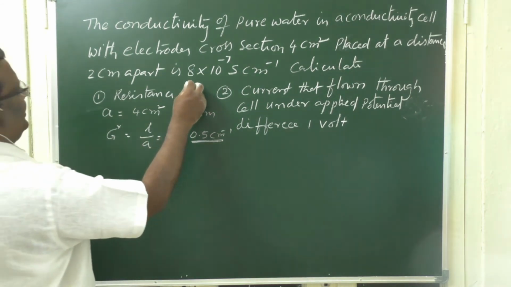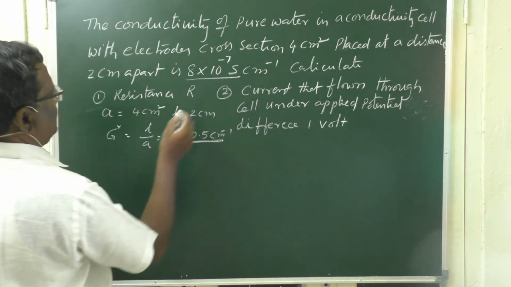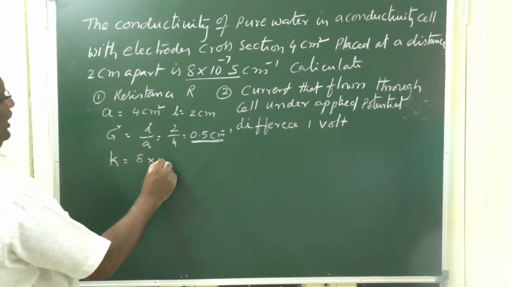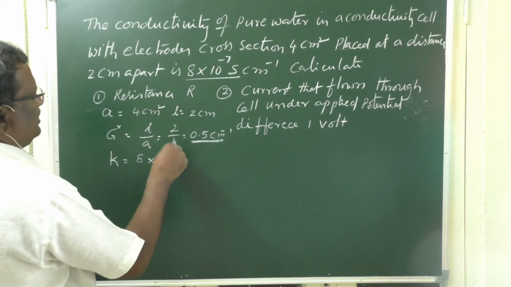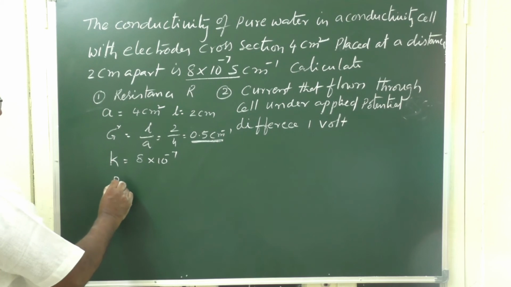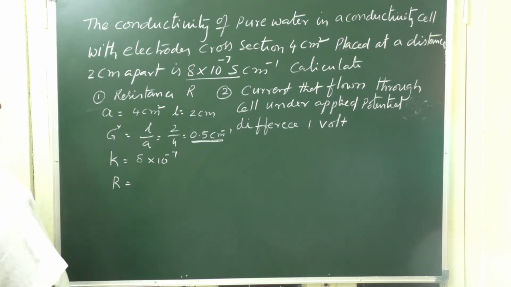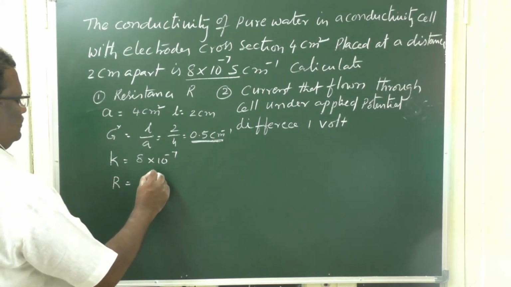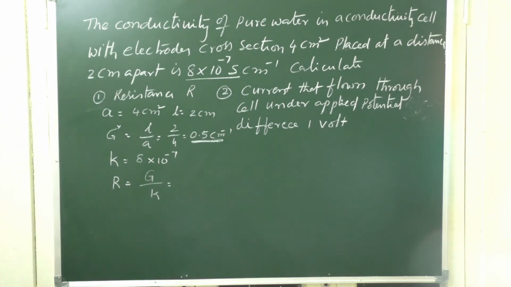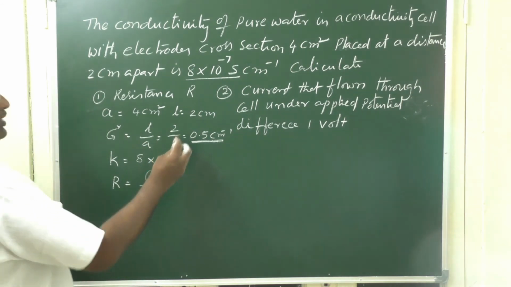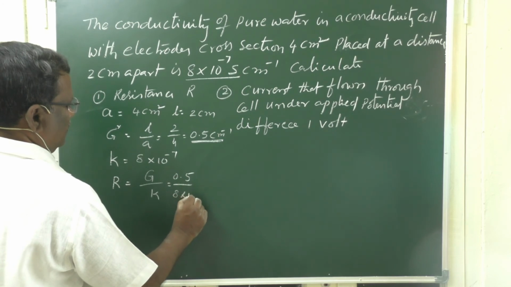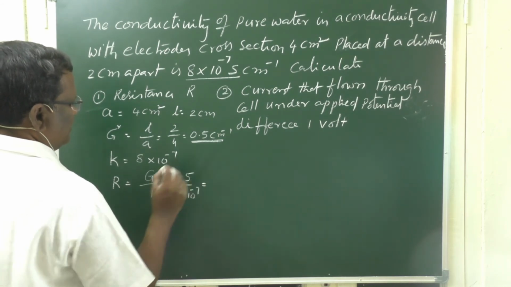Now, we have conductivity kappa, which is 8 × 10^-7. Therefore, resistance R is equal to G star by K, the cell constant 0.5 by 8 × 10^-7.